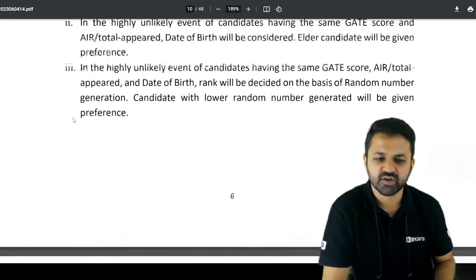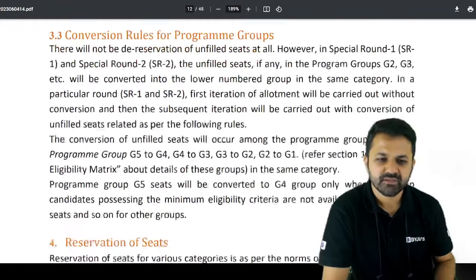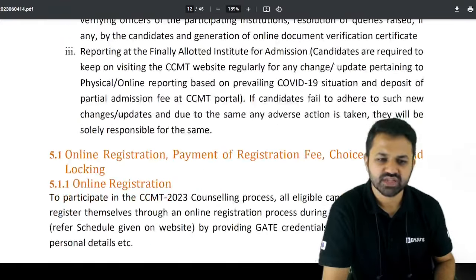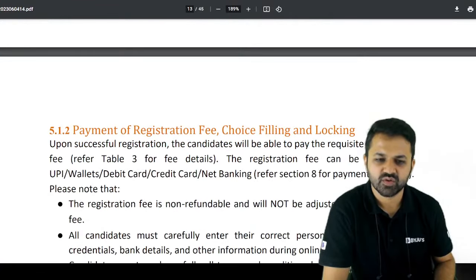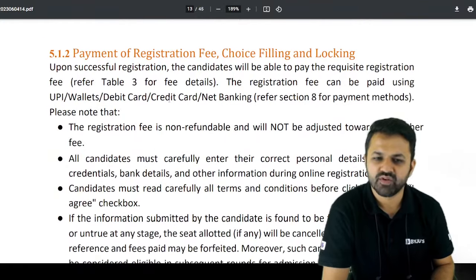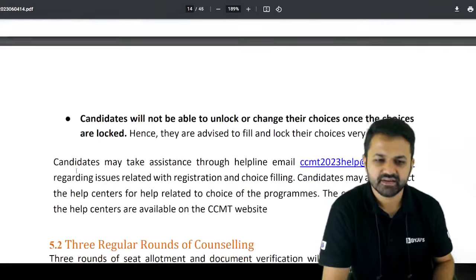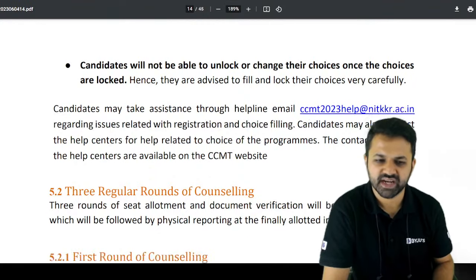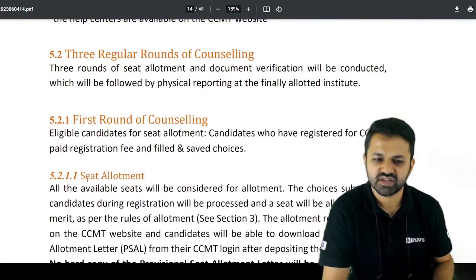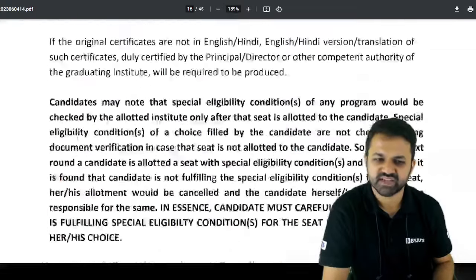So these are the different rules. Here we will see the reservation, counseling fees, and the online registration process. By this link you can go to the online page. When and how will you be paying the online registration fees? By net banking, credit card, debit card, UPI you can use, and for any help you can mail this particular ID. There are three rounds. First round seat allotment, and then the same process as we discussed in the schedule.